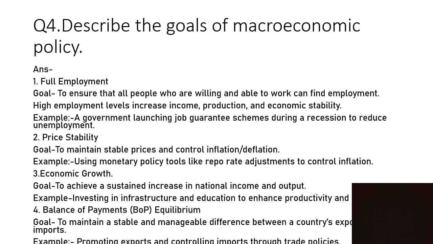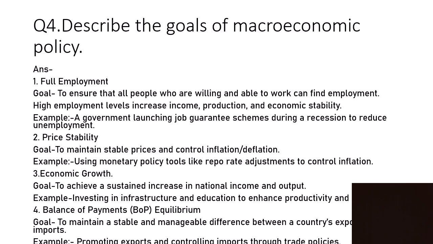Describe the goals of macroeconomic policy. First goal is full employment. To ensure that all people who are willing and able to work can find employment. High employment levels increase income, production and economic stability. Example: a government launching job guarantee schemes during a recession to reduce unemployment. Second, price stability: to maintain stable prices and control inflation or deflation, using monetary policy tools like repo rate adjustments to control inflation. Third is economic growth.